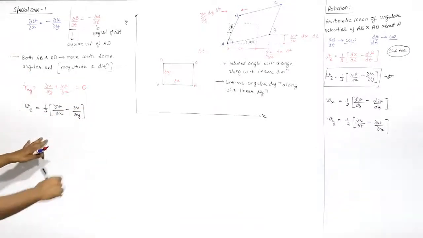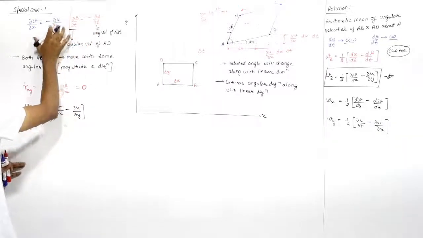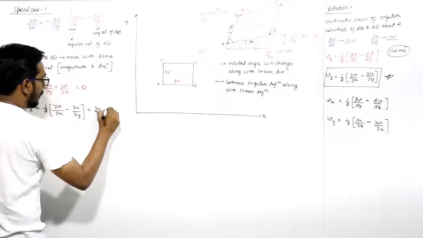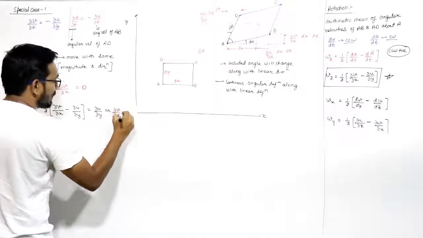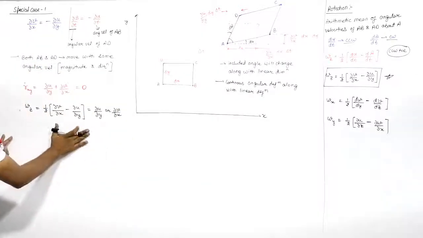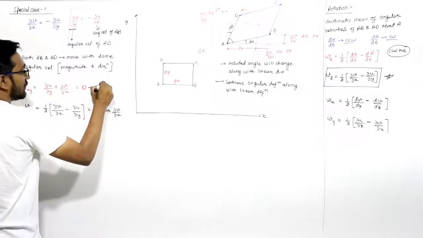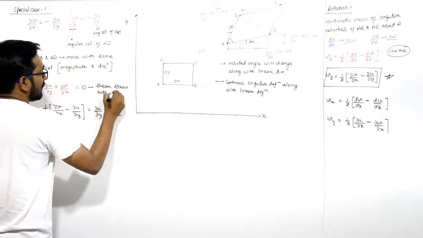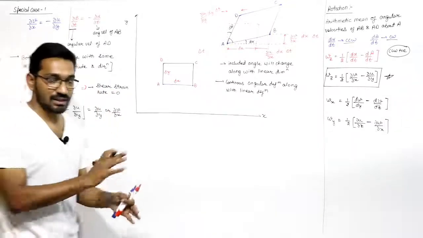You know this, we already saw it here. If they are equal with a minus sign, this will be equal to del u by del y or del v by del x. What does this mean? That shear strain rate is 0. There is no shear strain rate.